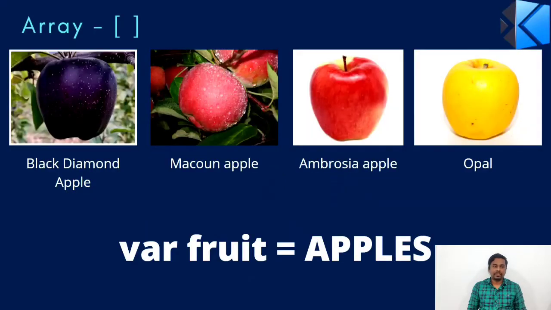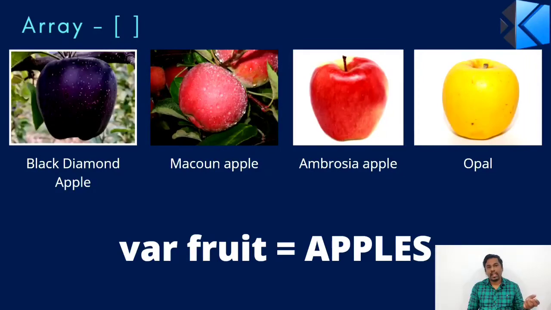Let's take a simple example. There are four different types of apples that you can see on the screen. The first one is Black Diamond, the second one is Macoun apple, the third one is Ambrosia, and the fourth one is Opal. So these are four different apples. Let's think of it in such a way that you have to declare a name for each of these apples, so you have to declare a new variable for each apple.